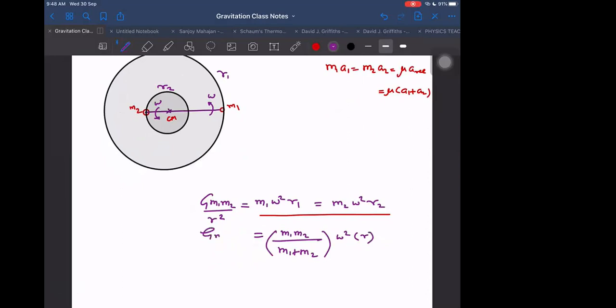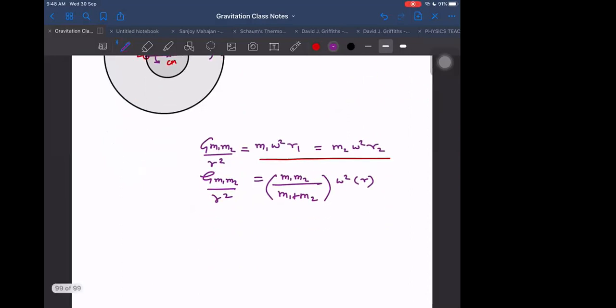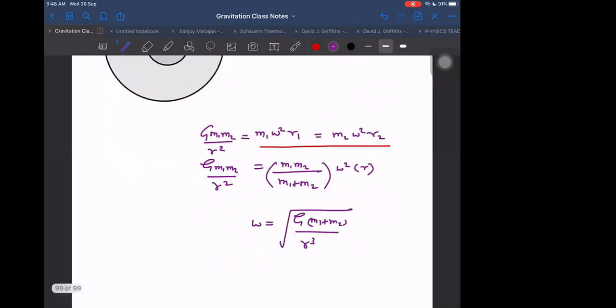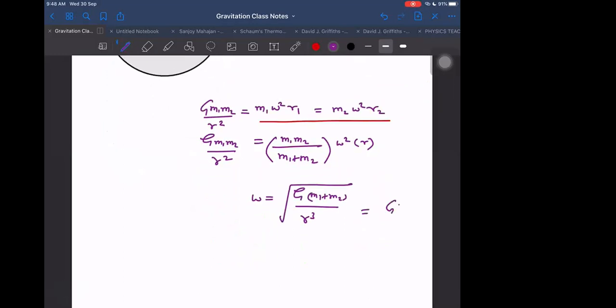That is equal to G M1 M2 by R square. Then omega is equal to root over G into M1 plus M2 divided by R cube, M1 M2 cancelled. That only we understood. So effectively it is G into the net mass of both upon total R cube.